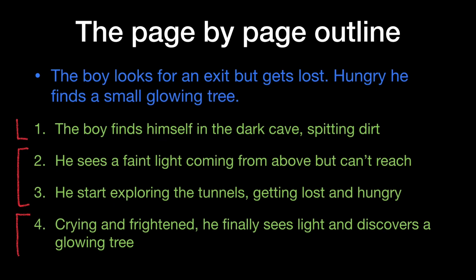Then, for the second line of my outline, I will have: first, the boy finding himself in a dark cave, spitting dirt. Then the young boy trying to go back to the surface but failing at it. Then on the third page, the boy will explore the tunnel, get lost and hungry. And crying and frightened, the boy finally seeing light and discovering a glowing tree.